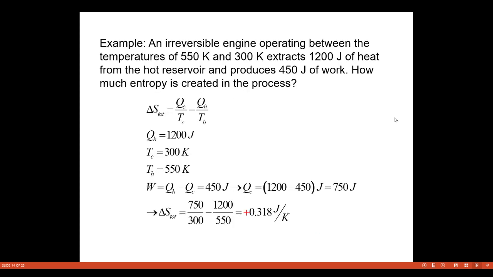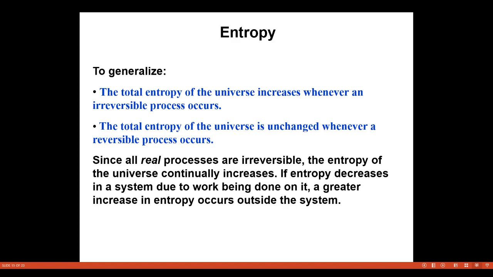This is an example for a reversible engine operating between the temperatures 550 and 300 kelvins with the total work done 1200 joules of the heat. So we can calculate delta S total is equal to Qc divided by Tc minus Qh divided by Th. So we can calculate the total entropy of the system.